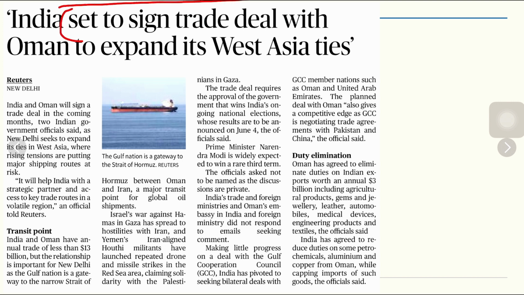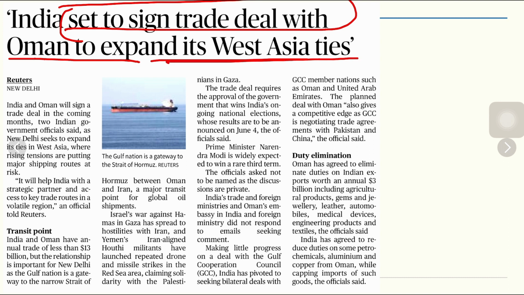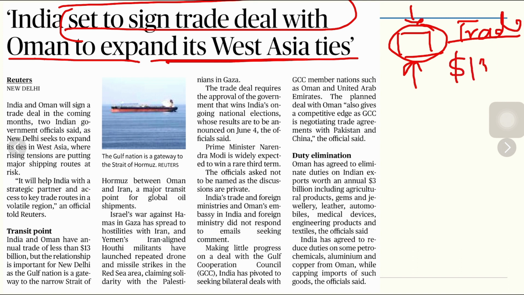India set to sign trade deal with Oman to expand its West Asia ties. You see, India and Oman are negotiating a trade deal. If they actually finalize it after conclusion of the successful negotiations, then the trade ties between India and Oman will set to grow further. As of now, the bilateral trade is close to $13 billion, but if the trade deal actually happens, then this figure will definitely go up.